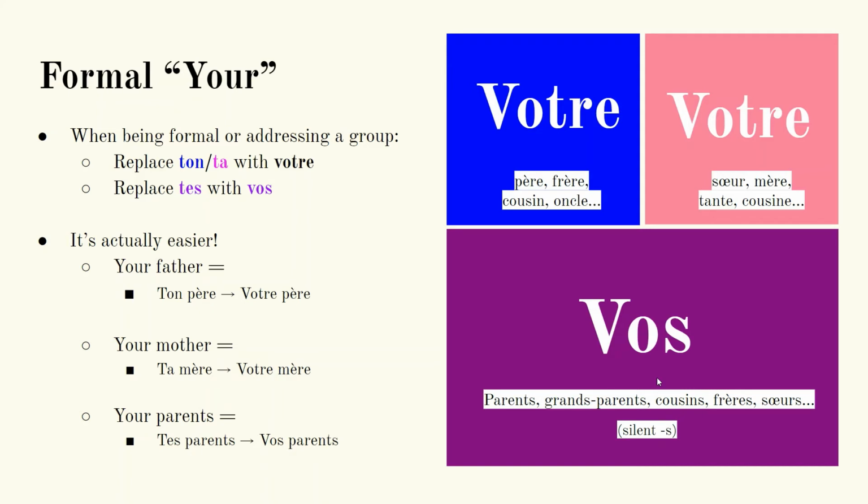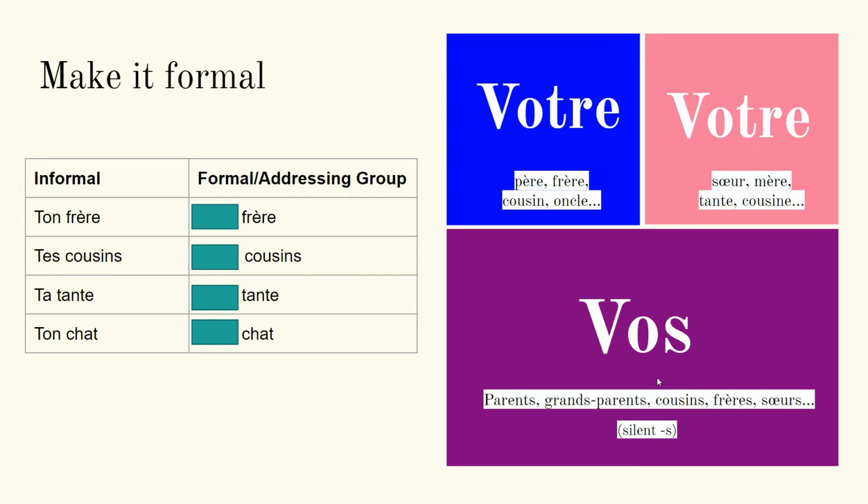Your mother, ta mère. But if you want to be polite when you're talking about somebody's mom, votre mère. If you're talking about your parents, tes parents is informal, vos parents is formal. To me, this is just a simplified version of ton, ta, tes, and it even sort of looks like the word vous, which is the formal you. Let's practice making it formal. On the left, I've got ton frère, tes cousins, ta tante, and ton chat. I would like you to make those the same thing, but formal this time.